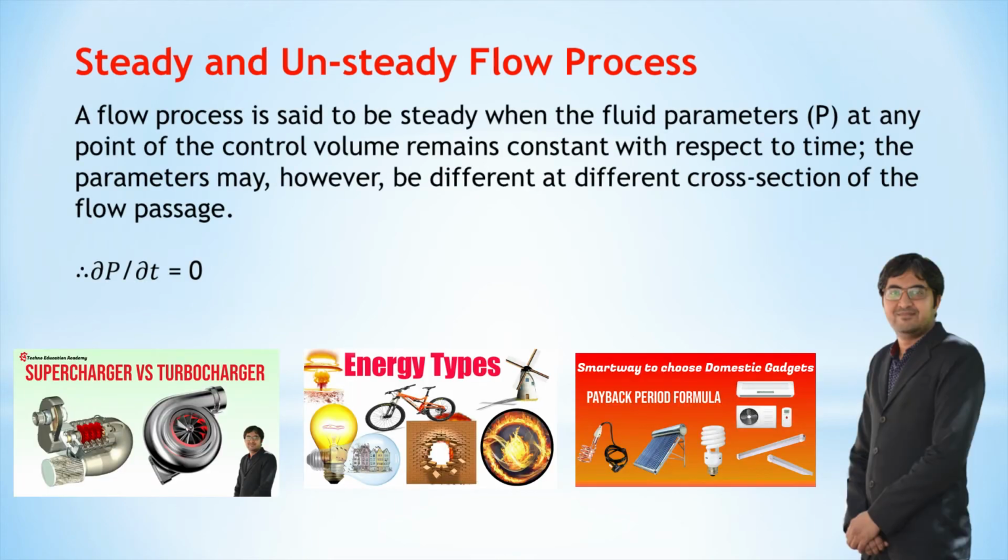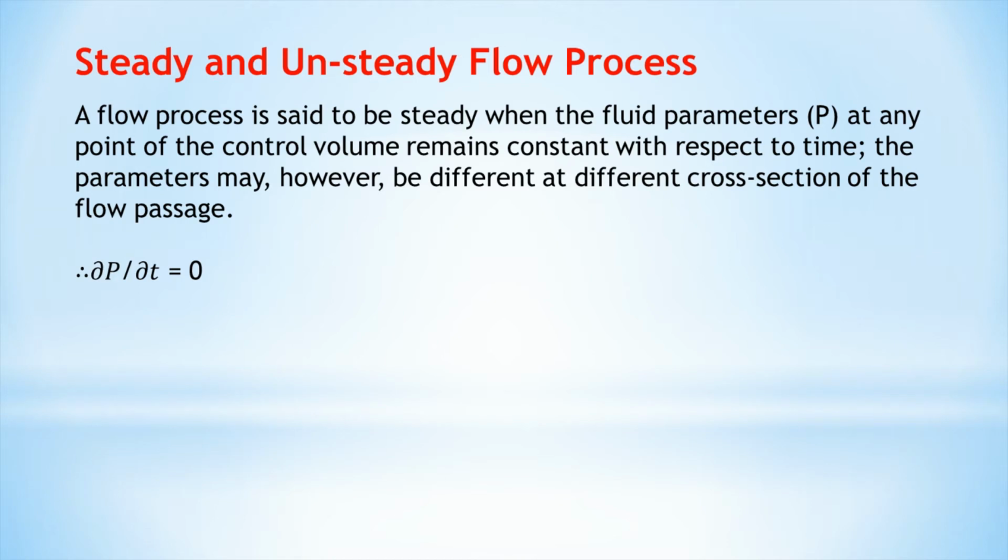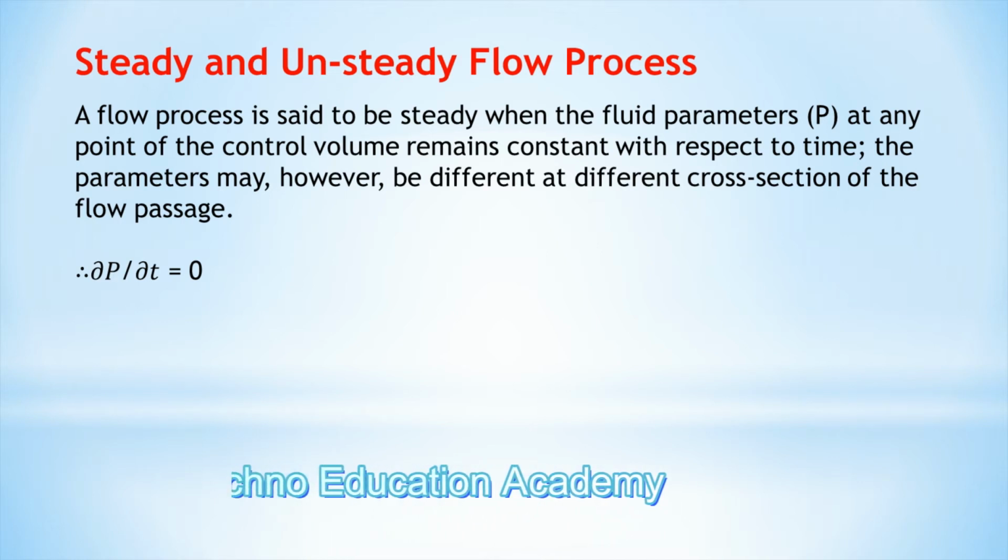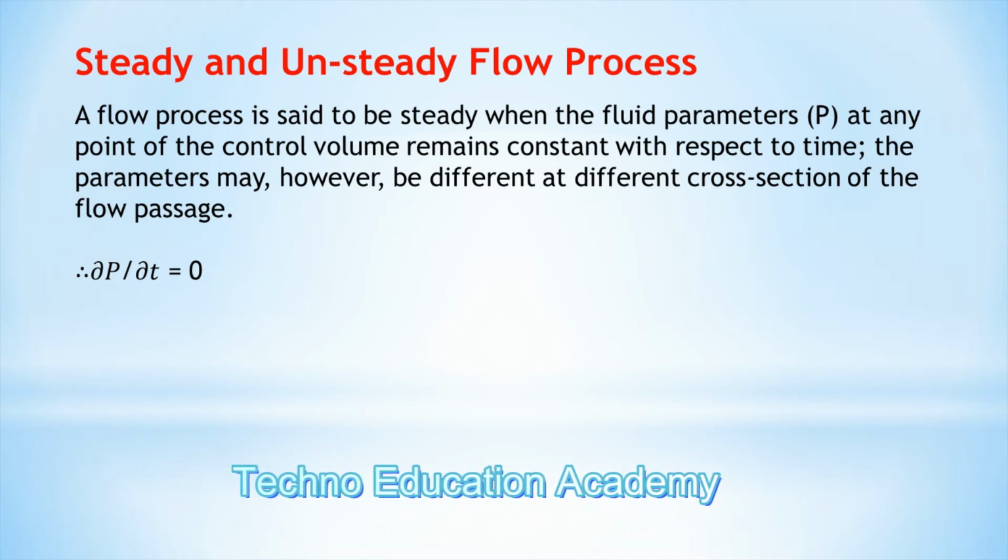Now we will discuss what is a steady and unsteady flow process. A flow process is said to be steady when the fluid parameters at any point of the control volume remain constant with respect to time. The parameter may, however, be different at different cross sections of the flow passage. So for that, del P by del tau equal to 0. It is called a steady flow process. So in a steady flow process, the fluid parameter at any point of the control volume remains constant. Here P is the parameter of the fluid.